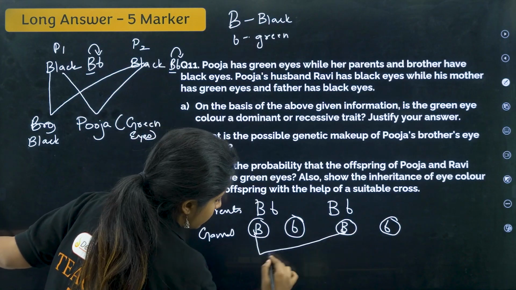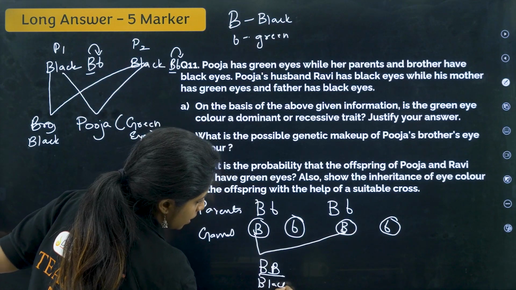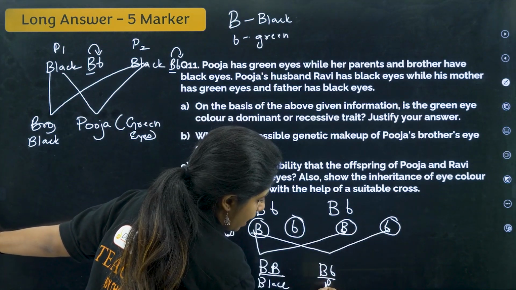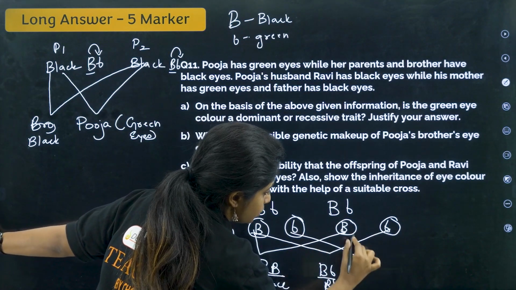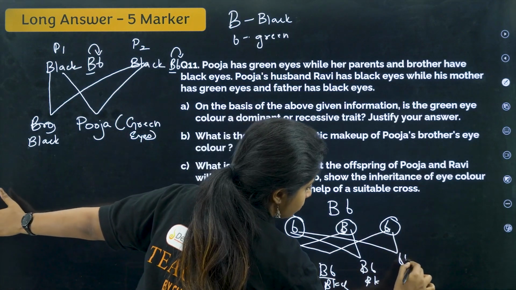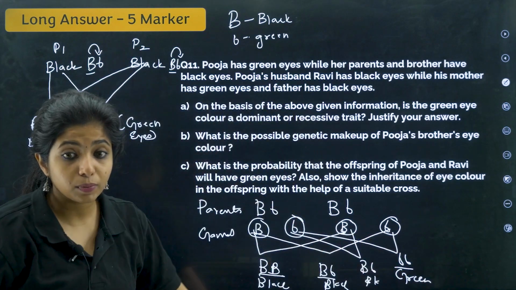If I fuse this with this, I get capital B, black. This with this, capital B small b, again black. Capital B small b, black. And this with this, I get small b, green. So that means this is the recessive trait, which is why it is being expressed over here.